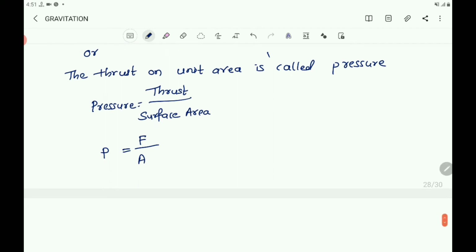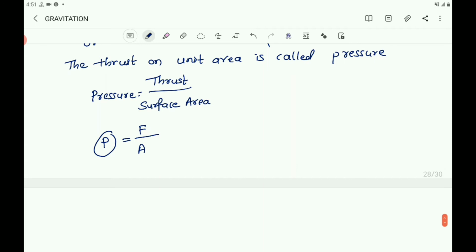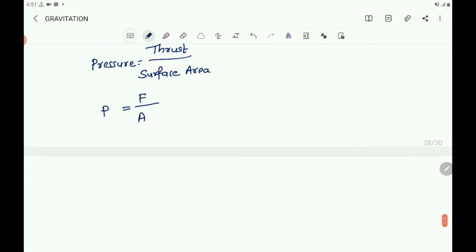And what is the SI unit of pressure? SI unit of pressure is Pascal. That is Newton m to the power of minus 2, or Newton per meter square. Here you know that the unit of force is N, and the unit of area is m square. So Newton per meter square.